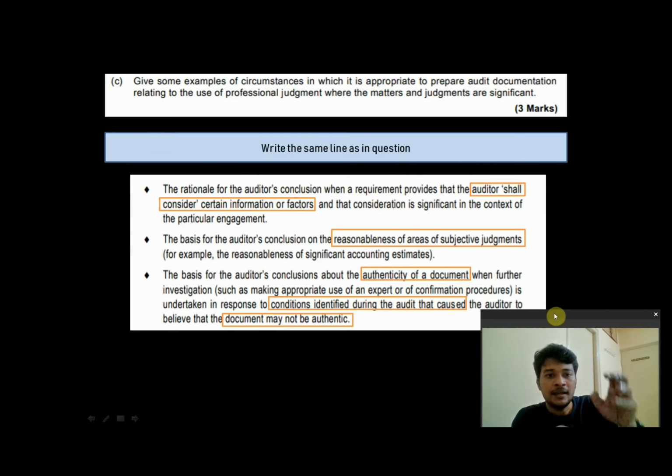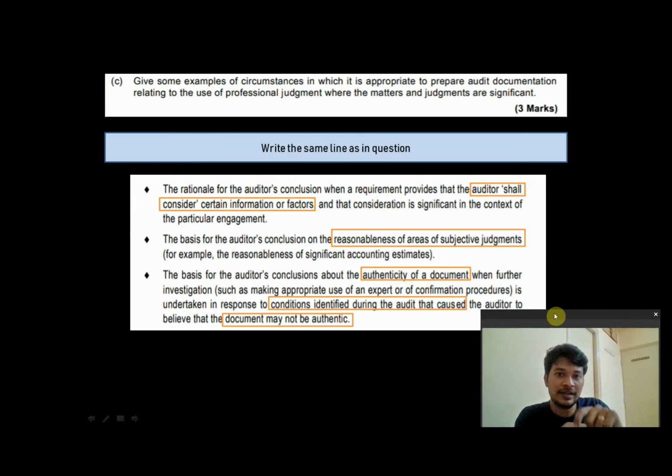Now let's read the question again. Give some examples of circumstances in which it is appropriate to prepare audit documentation relating to the use of professional judgment where the matters and judgments are significant. It is a 3-mark question, so 3 examples. Situation number 1: where the auditor's conclusion is based on a requirement where the requirement says the auditor shall consider certain information or factors. The statutory requirement says the auditor shall consider certain information and factors. It says like that.